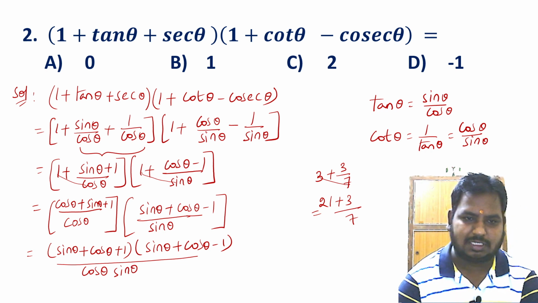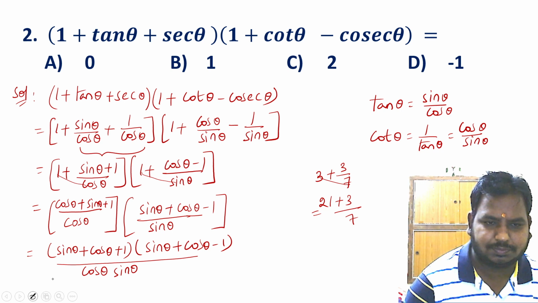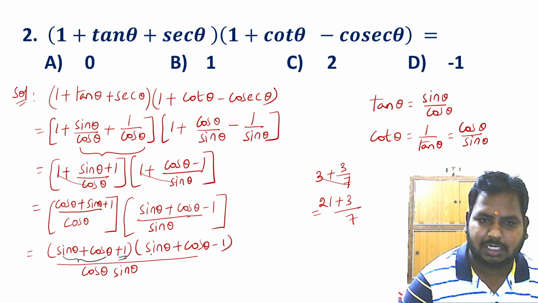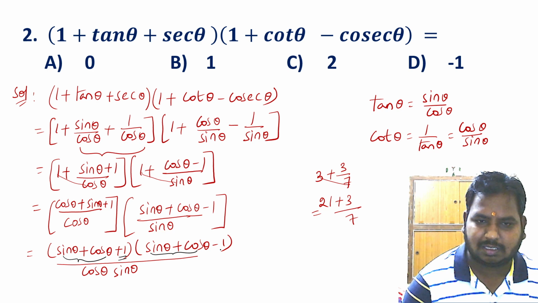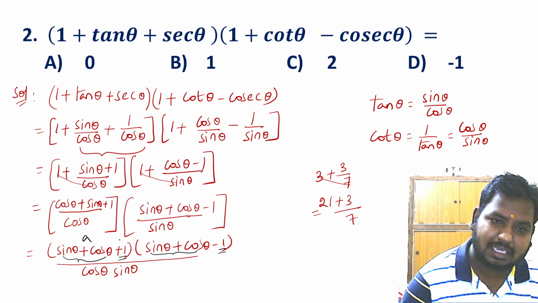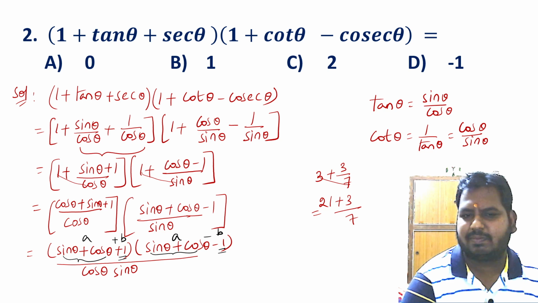Now it's time to observe. See carefully: sin theta plus cos theta plus 1 into sin theta plus cos theta minus 1. So this is in the form of a plus b into a minus b.